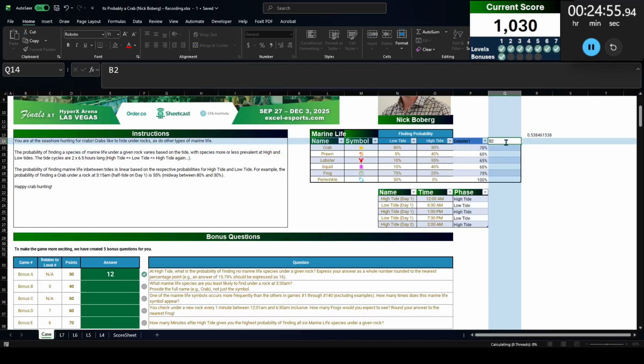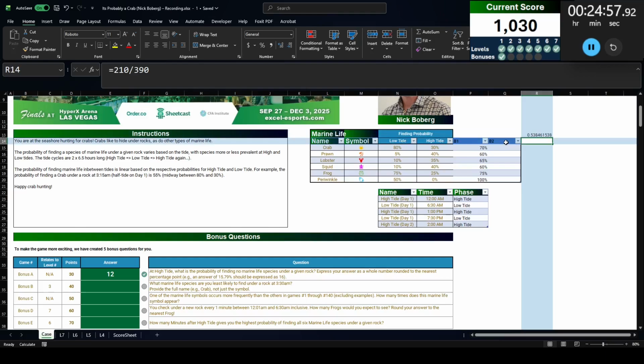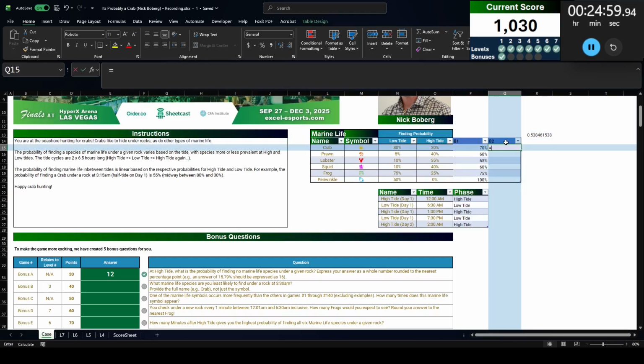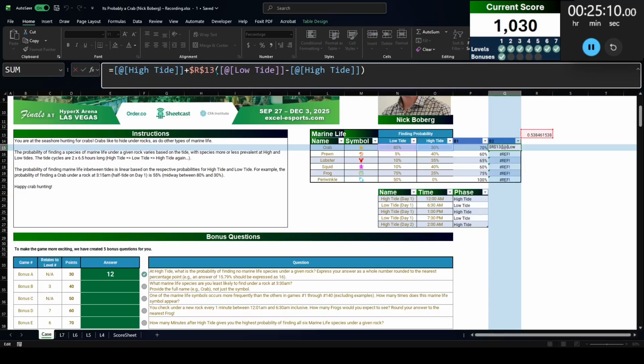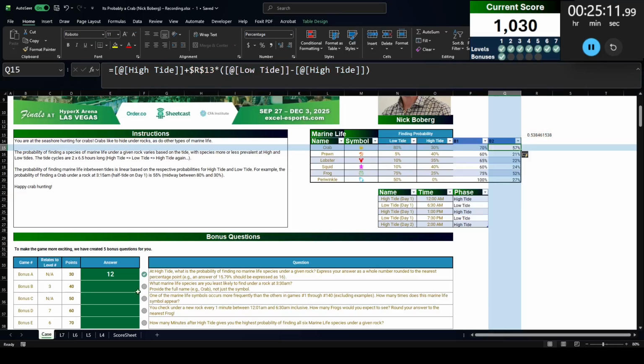Let's just do bonus 2. Bonus 1. What we're going to do is, after high tide, it's going to be high tide plus this percentage of the difference from low tide to high tide. Is that right? Oh, you did not like doing that because I didn't put a multiplication symbol in there. Now you like doing that.